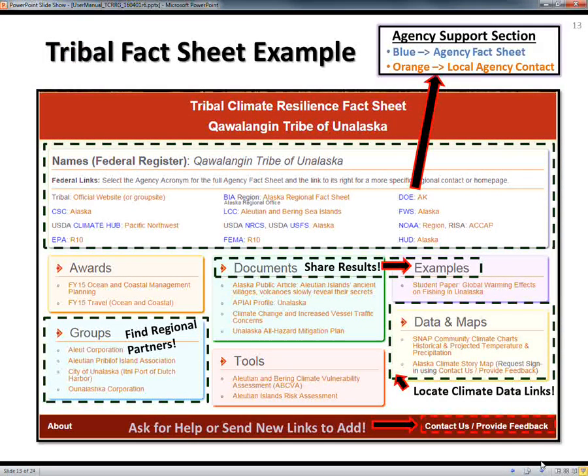Once you get into the fact sheet, just like the regional page, it'll get you back to all your agency resources, both at the national, tribes, and climate level, and then to some specific resource for that region. It also allows tribes to share the awards they've won from the Bureau of Indian Affairs Climate or other programs that are related to climate, and what documents they might have produced, such as an adaptation or mitigation plan.